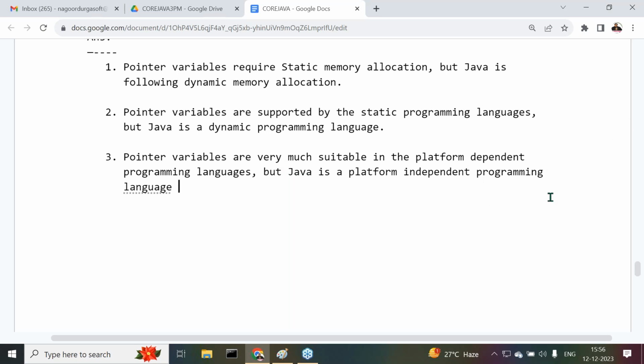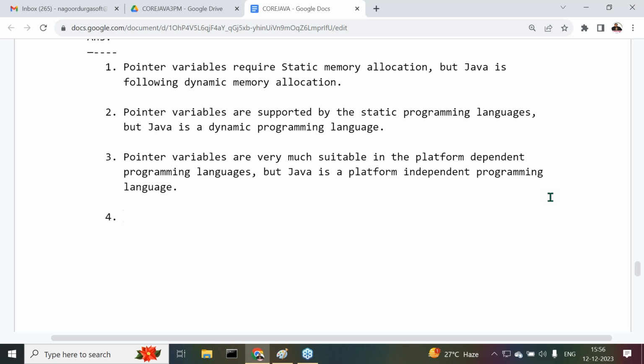Right, sir. So because of this reason also we can conclude that pointers are not suitable in the case of Java. Pointers are very much suitable in platform dependent programming languages, but Java is a platform independent programming language. So pointers are not suitable. Next one is, apart from this, point number 4. All of you observe carefully.